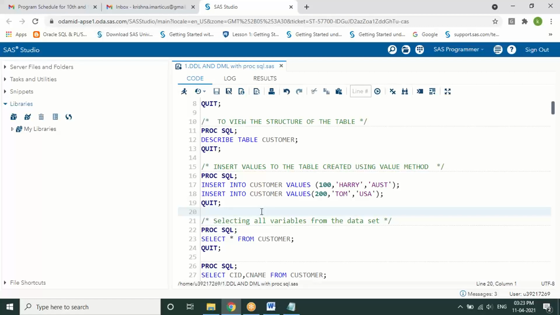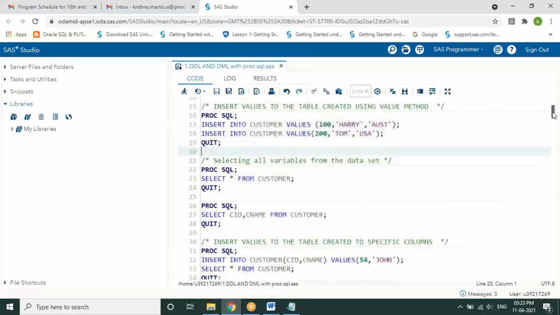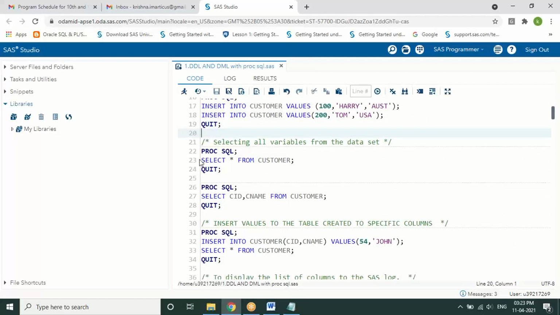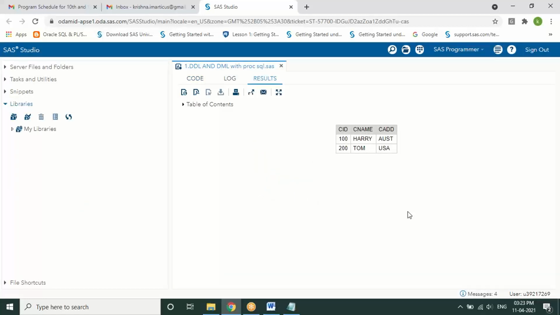We have another category called DRL, data retrieval. Because the data exists in the table, I wanted to retrieve it. How I can do that is using a select statement. Select star, where star indicates display the complete table from whatever table you have just created. So select star from table name. If I execute it, you'll see whatever rows you have entered, it will display the table's data,